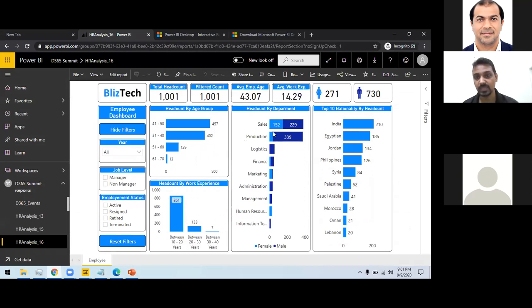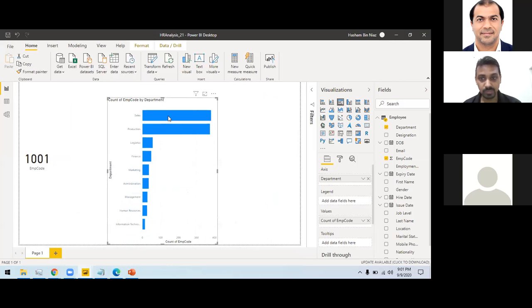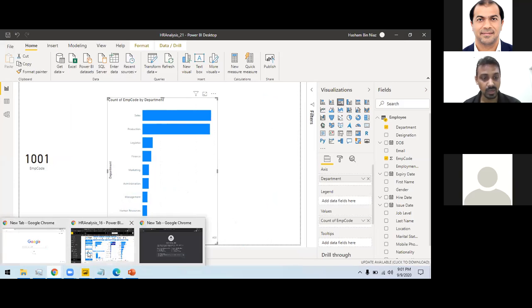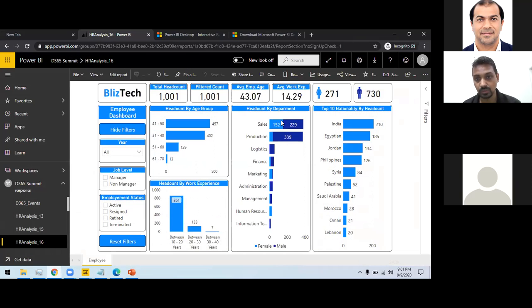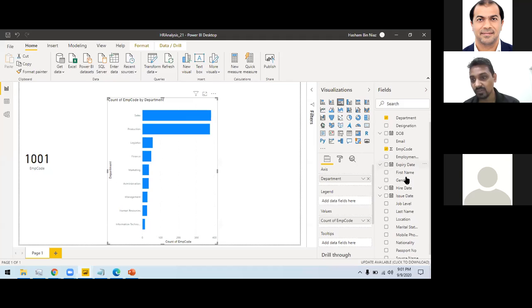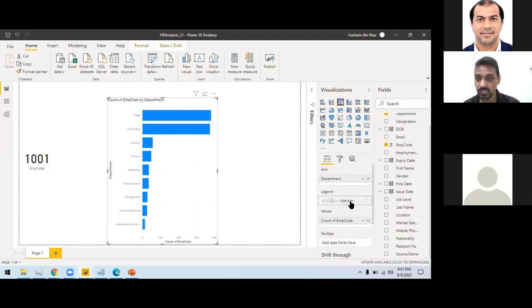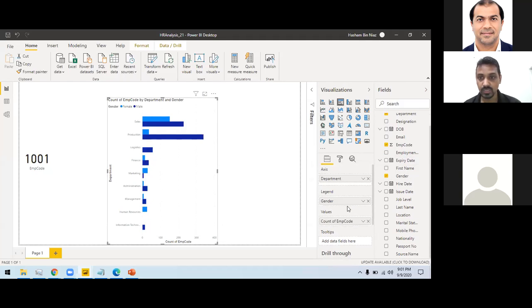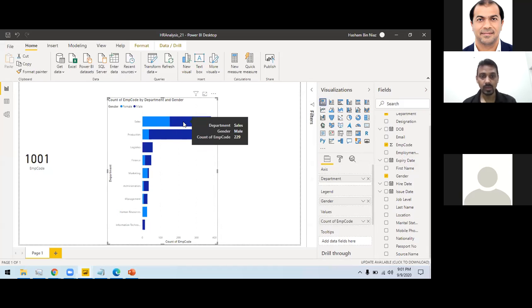So in my sales table, I have this amount. I have something similar, but this has a different combination of males and females. So how can I do this? I have a gender field available here. What if I put this into my legend? Once I put this into my legend, now I have different rows available, but I want this to be a stack. So I change this to a stacked bar chart. Now this is very much similar. So we are getting closer to our first chart, which is number of employees by department and gender.